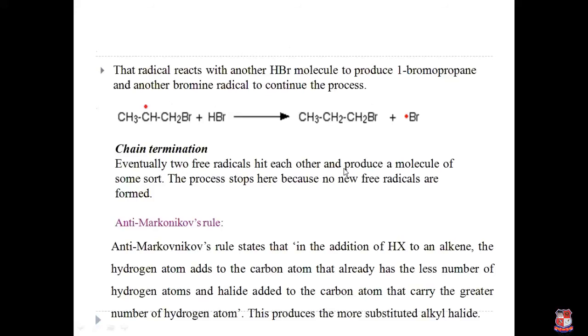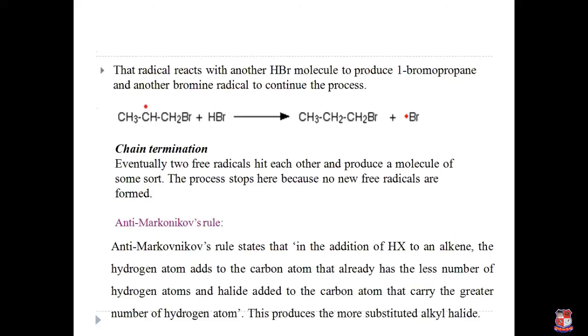When 2 free radicals combine or come close together in the reaction, they produce a molecule. Because of this molecule, the process is stopped here and no free radicals are formed. So here the reaction is stopped.